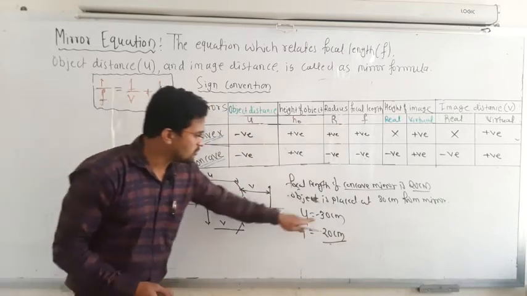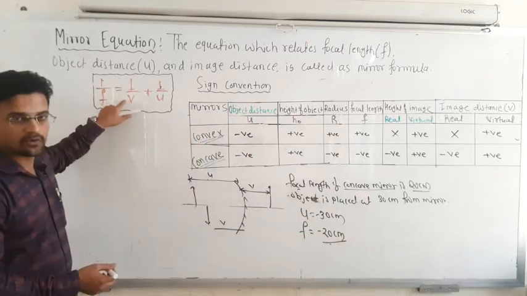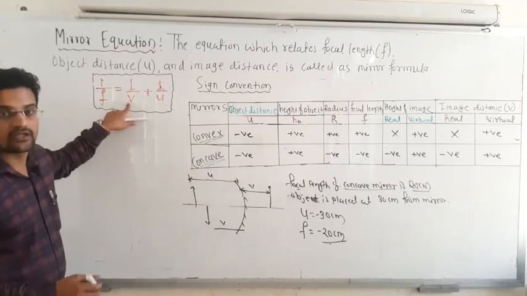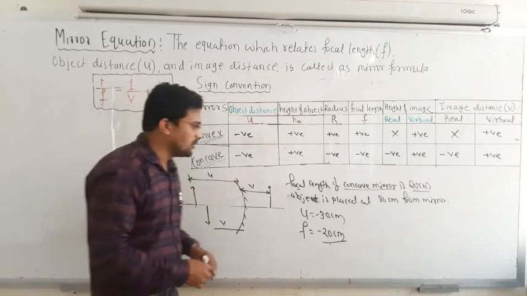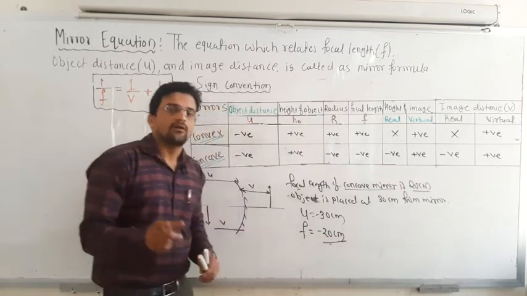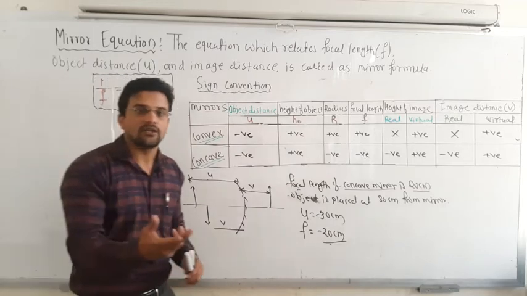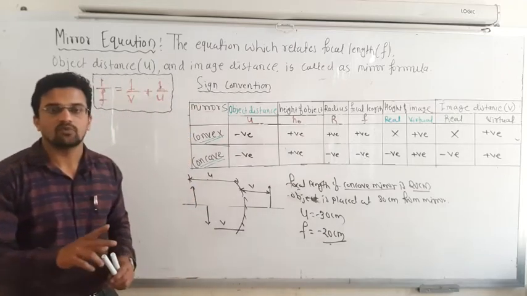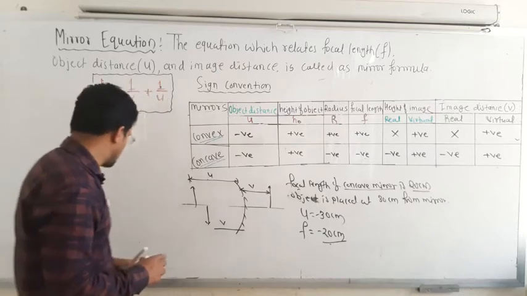So you put minus 30 and minus 20 in the equation, and you will get v, where the image is going to be formed. If that comes negative, it means it is a real image. If it is positive, that means it is a virtual image. So this is what the things are.